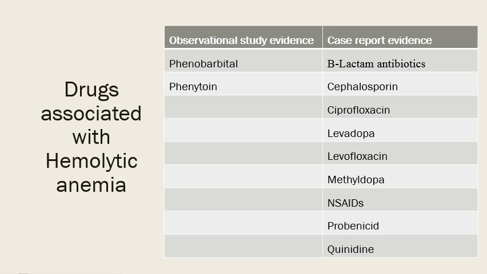Here are the examples of the drugs that are associated with the hemolytic anemia. The observational studies have evidence that phenobarbital and phenytoin are causing the hemolytic anemia. However, certain case reports indicate that beta-lactam antibiotics, cephalosporin, ciprofloxacin, levodopa, levofloxacin, methyldopa, NSAIDs, probenecid, and quinidine are causing hemolytic anemia.